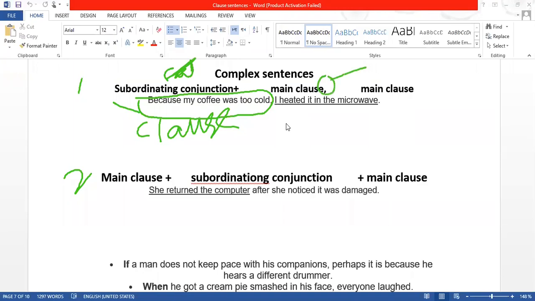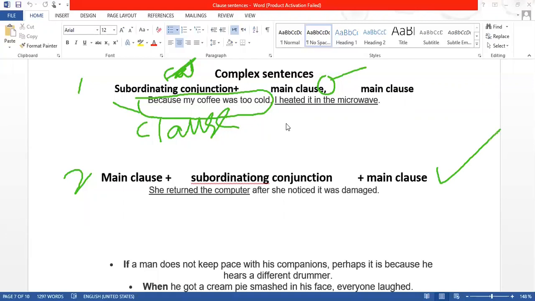Yesterday when I checked your assignment, many people did not follow this comma sometimes, or they started a sentence with a coordinating conjunction. So today, when we do these complex sentences, you go and check your assignment again and make corrections. Okay. So subordinate conjunctions, you may also know this. And then there is another way of writing it: the main clause, the subordinating conjunction in the middle, and then the main clause. So we don't have a comma in this type of complex sentence.